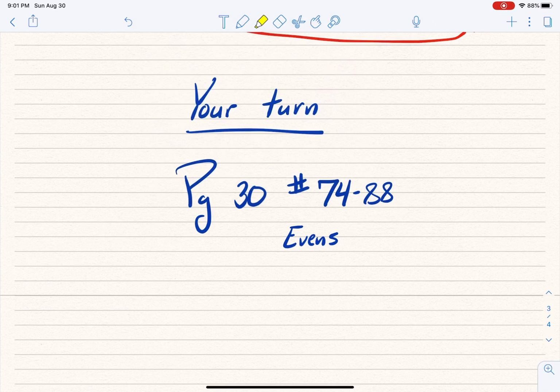Okay, so what I'd like you to do right now is, it is your turn. You get to try. I want you to go ahead and turn to page 30 and look at numbers 74 through 88. It's not that many. All that is 8 problems, believe it or not, because I'm only asking you to do the evens. The 4 problems we worked through go through the easiest and hardest of that problem set. And so I want you to give those a try right now.